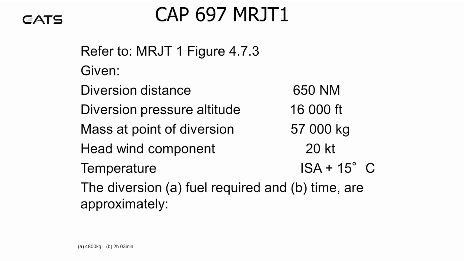Refer to medium range jet figure 4.7.3. Given a diversion distance of 650 nautical miles, the diversion pressure altitude is 16,000 feet, the mass at the point of diversion 57,000 kilograms, headwind component 20 knots, temperature ISA plus 15. Find the diversion fuel required and the time. You should find 4,800 kilograms and 2 hours 3 minutes.